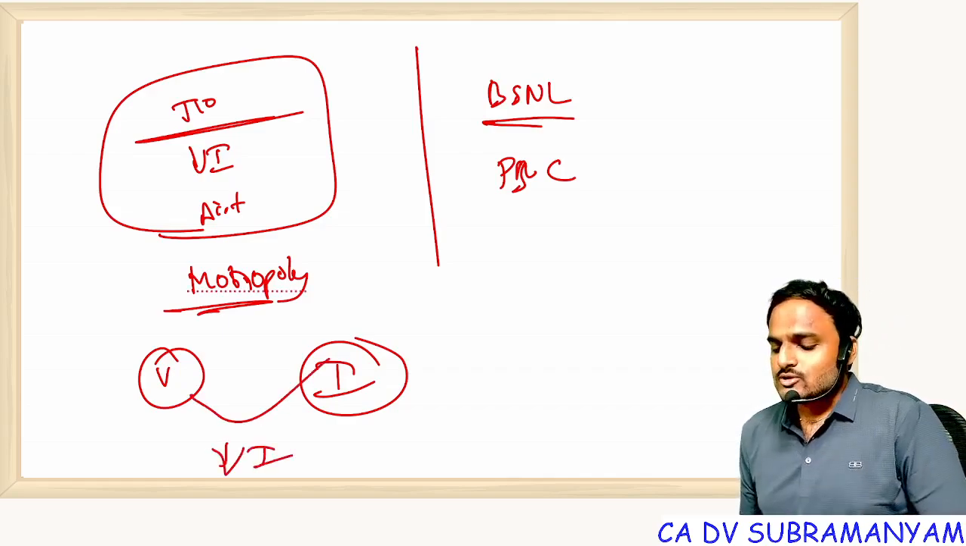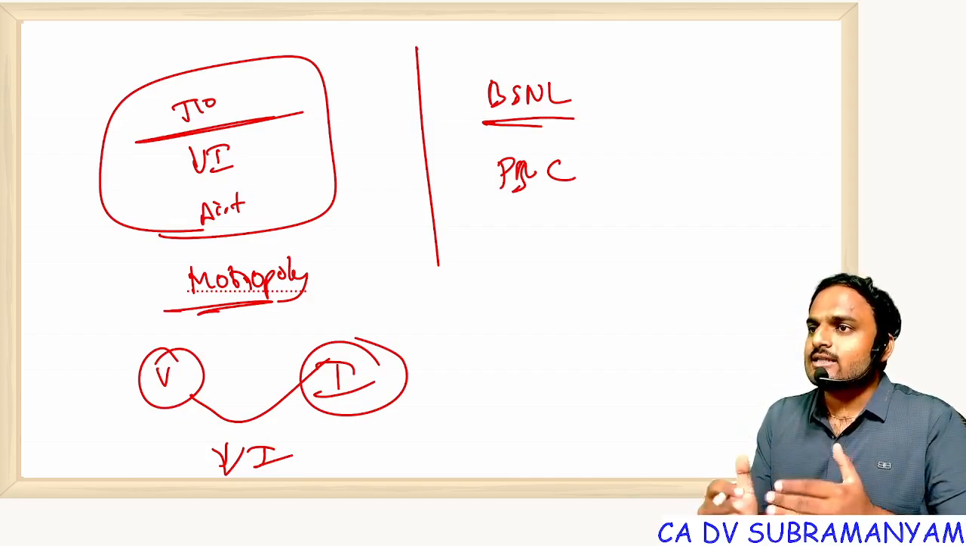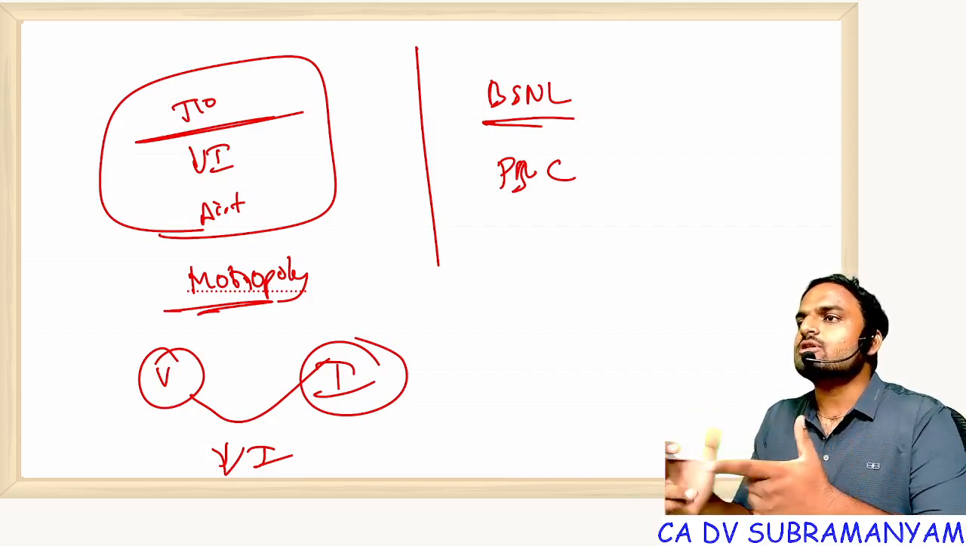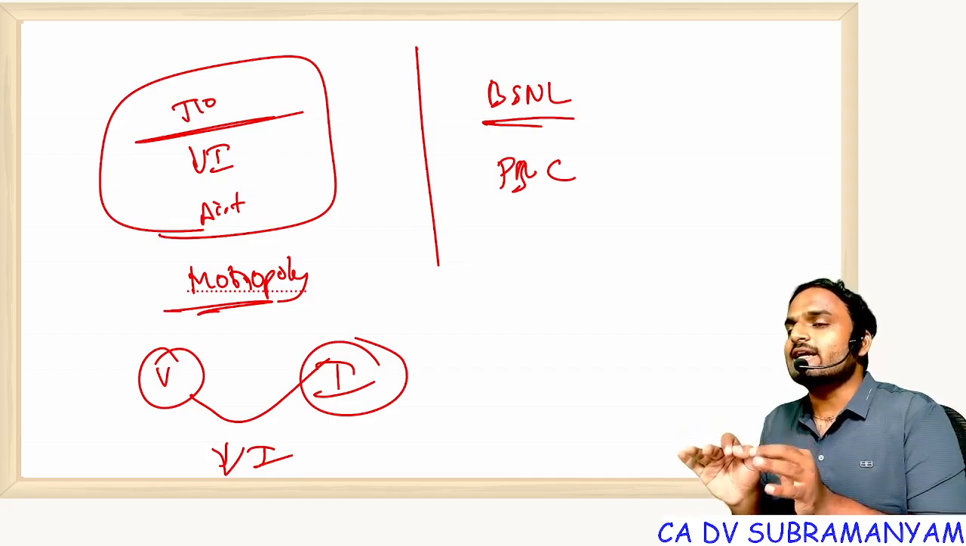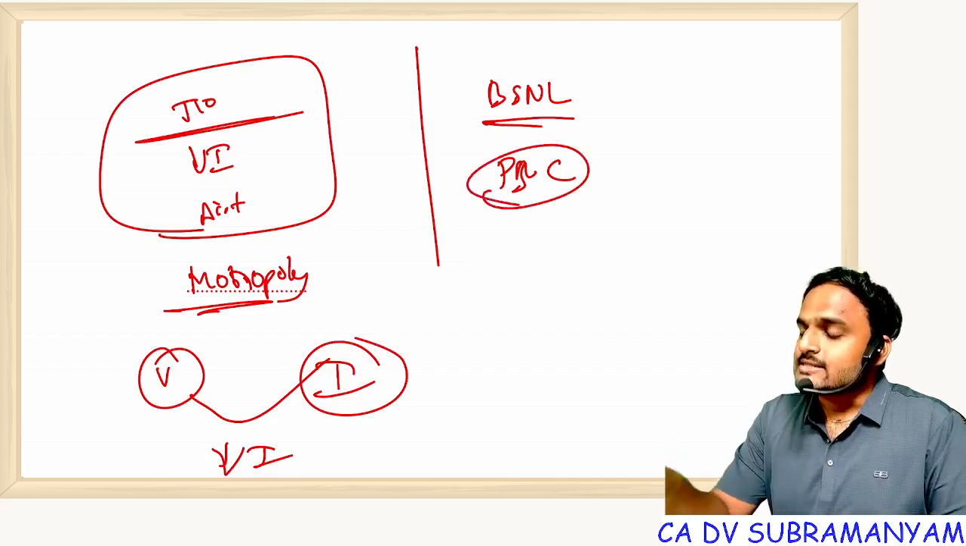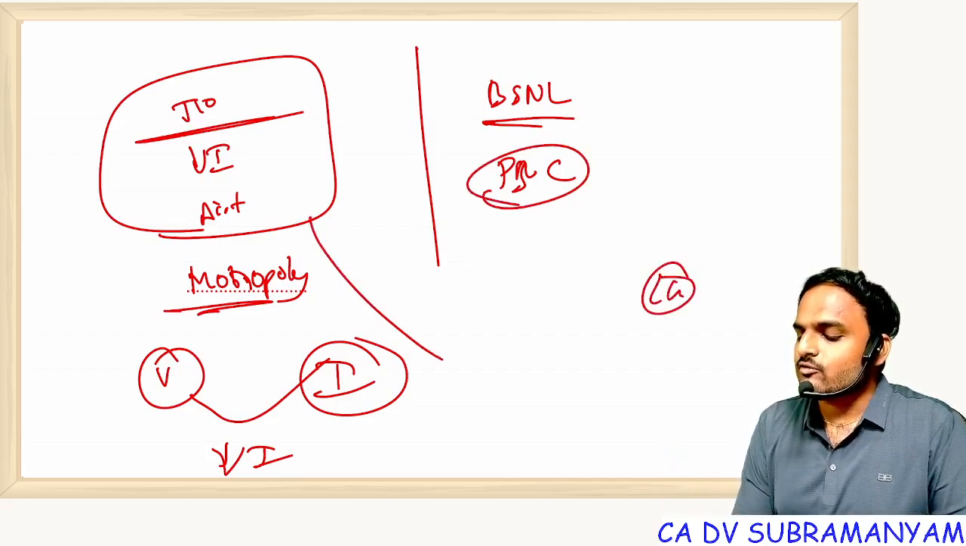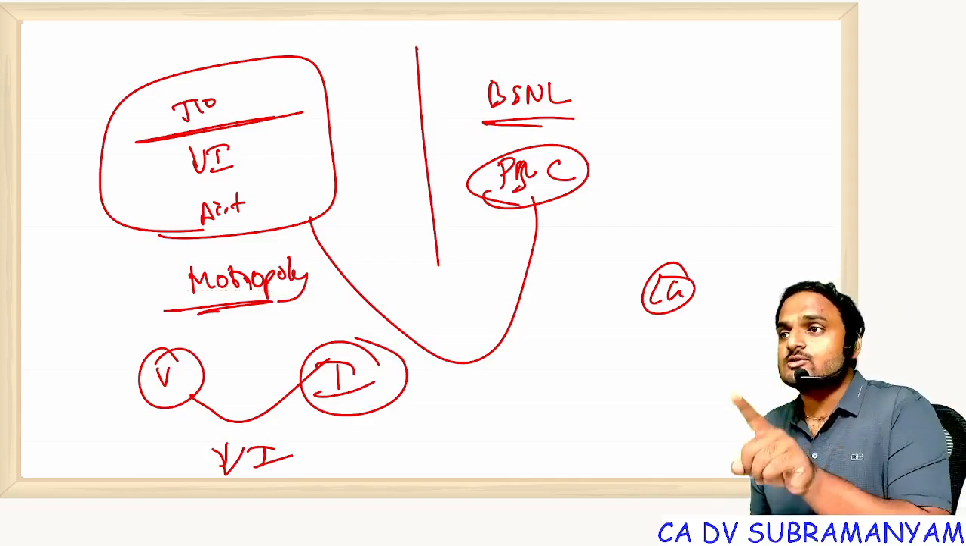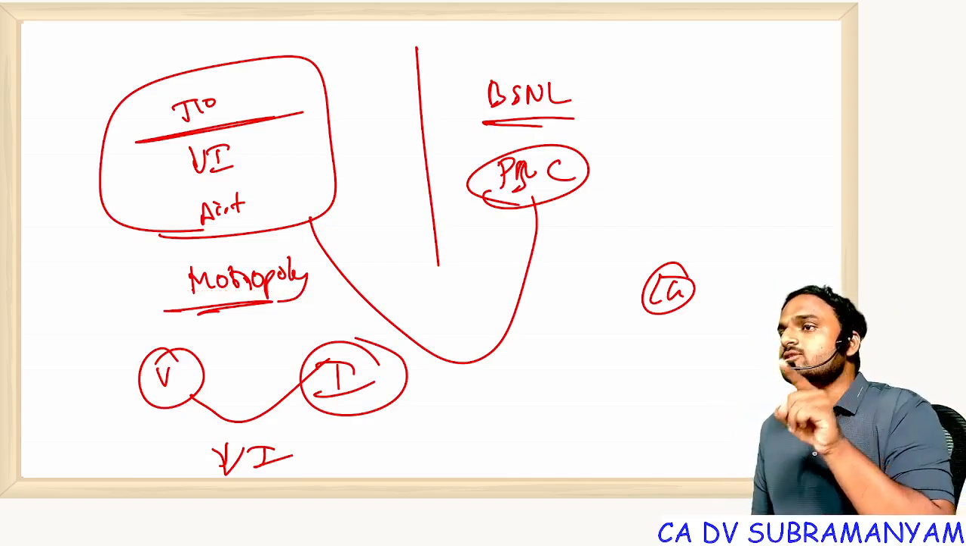Understood? So slowly they will monopolize and start dictating the terms to the public. Ultimately, who is getting affected? The public is getting affected. Because of PSU, what happens? The central government can control this kind of business. And you will find PSUs in essential products only.